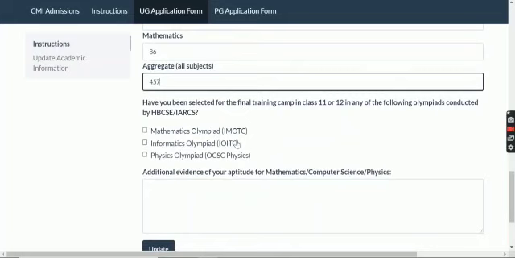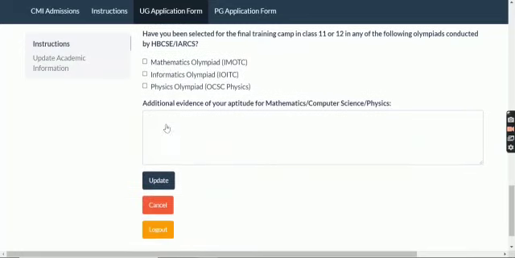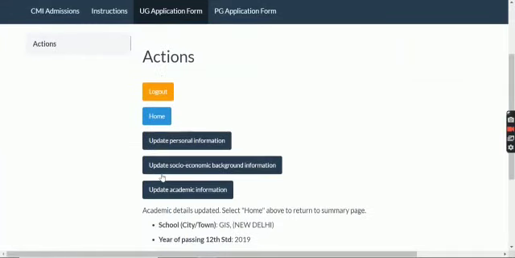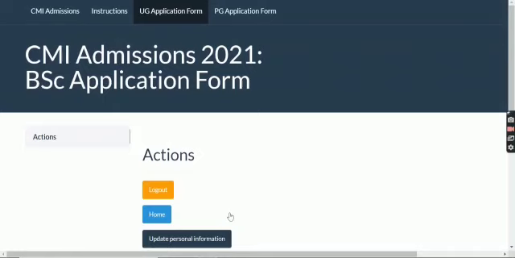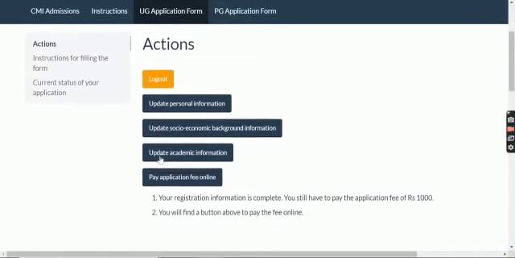So these are final training camp. If you were in any of these Olympiads, if you have given some additional evidence for your aptitude, we'll update all that information. So here you can see these are the academic details you have updated. You will go to home. You can see now your registration information is complete.